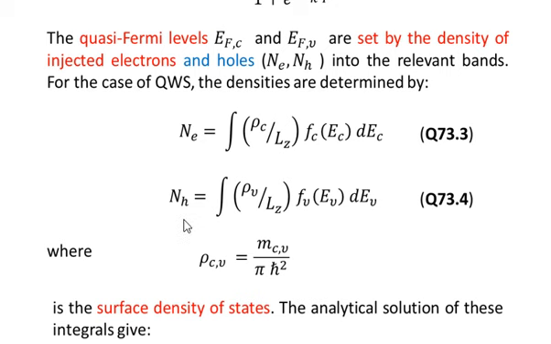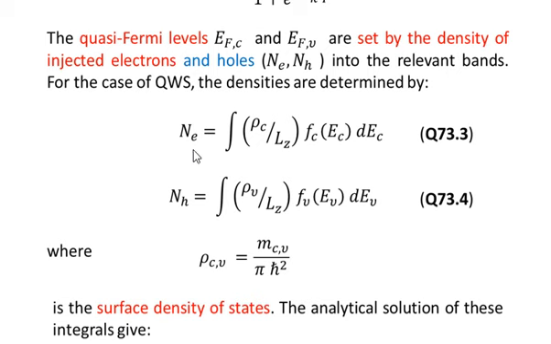And then the density of holes, NH, is similarly given by rho v over Lz, where rho v is the surface density of states. Divided by Lz, it gives you the volume density of states of the holes in the valence band, multiplied by the probability that a state EV will be occupied by a hole in the valence subband, and then of course the integration is with respect to dEV. So this integral will give you the density of holes in the valence band.